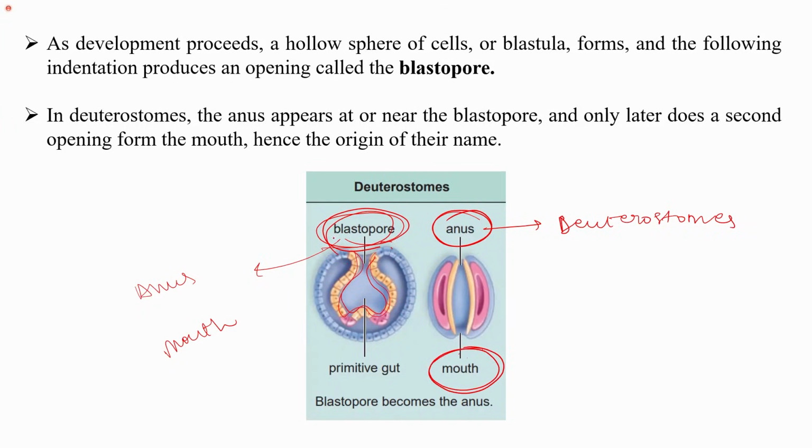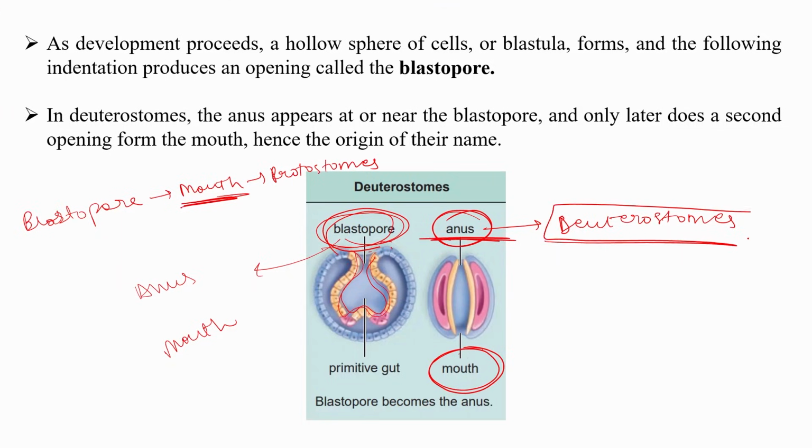While if this blastopore opening forms the mouth, it is called protostomes. That is mouth first, right? But in the case of deuterostomes, this blastopore opening results in the formation of anus. Therefore, the chordates, echinoderms, and hemichordates belong to the deuterostome category.